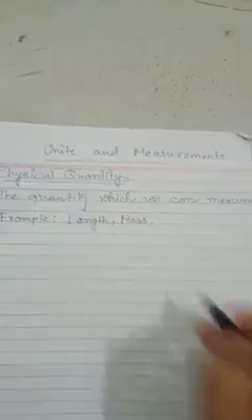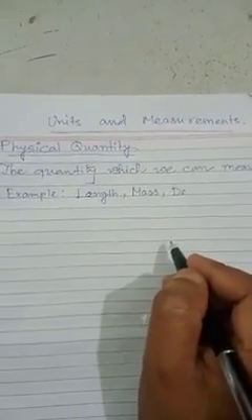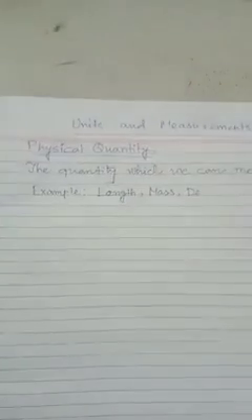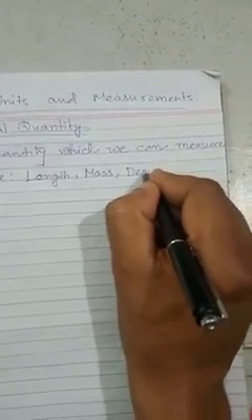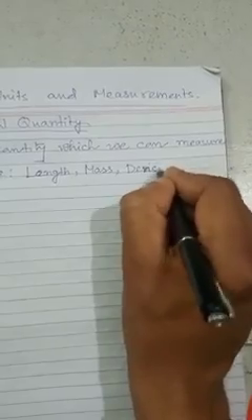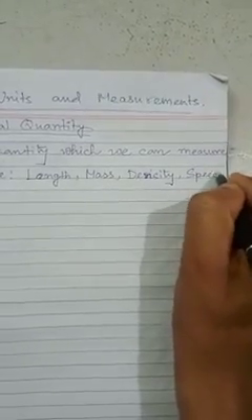Another physical quantity is density. Every substance or object has a specific density of its own, and we can measure density. If I ask about speed, it is also a physical quantity, because we can measure speed.